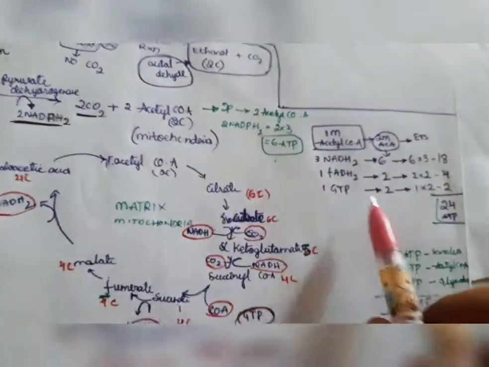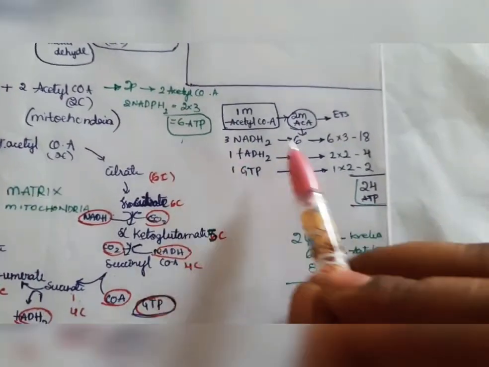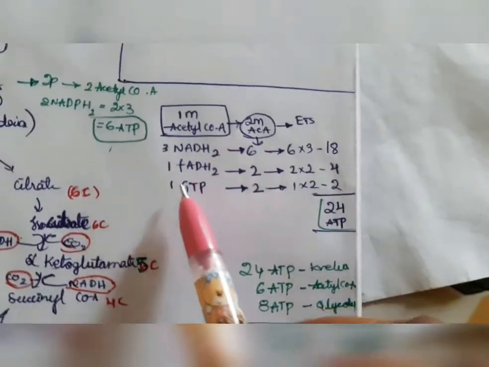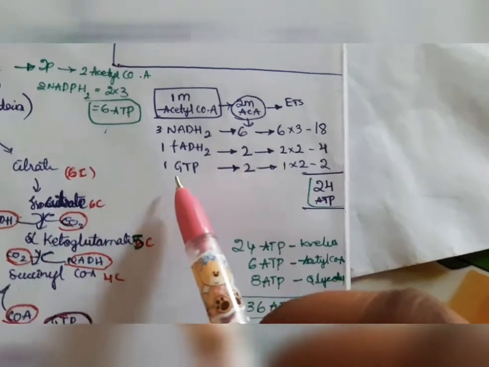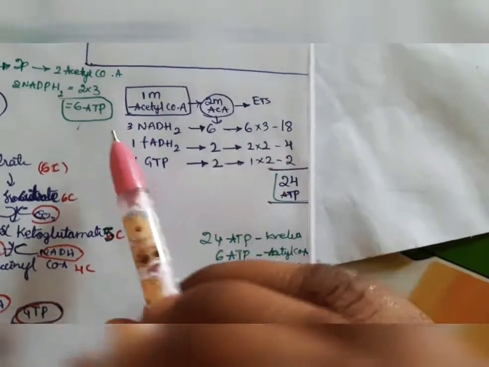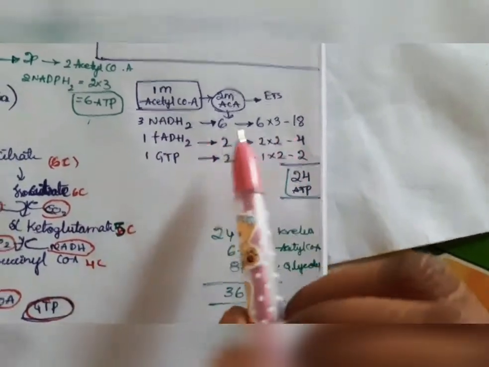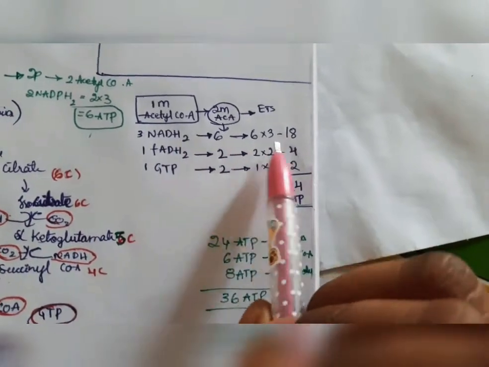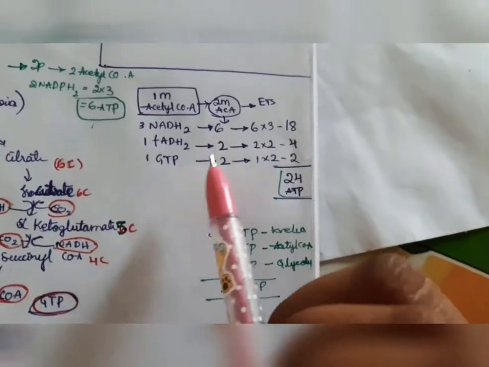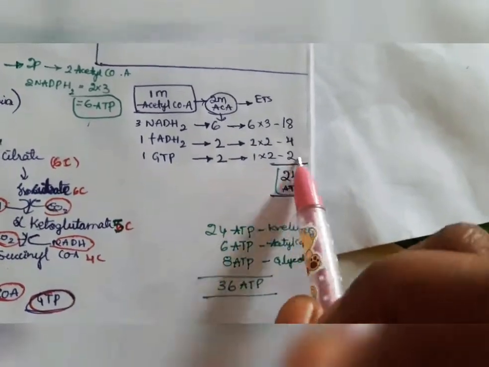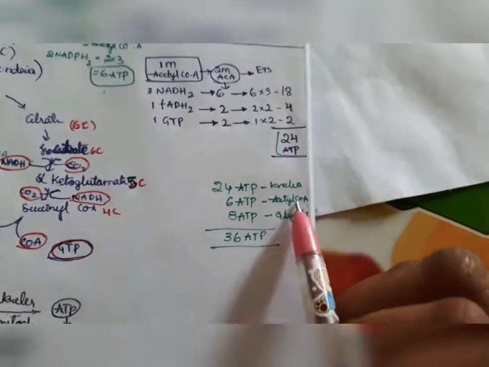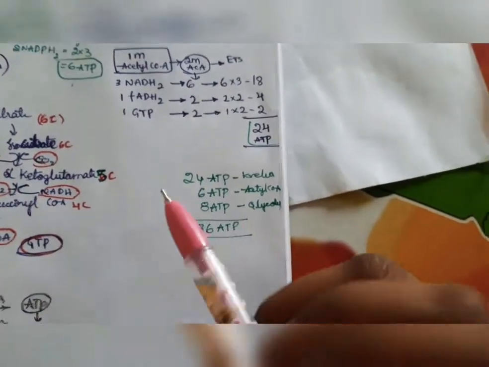For 2 acetyl coenzyme A, how many will form? It will double. That's it: 3 into 2 is 6, and 1 into 2 is 2. For one molecule of acetyl coenzyme A in the Krebs cycle, we get 3 NADPH2, 1 FADH2 and 1 GTP. For 2 molecules, we double: 6, 2 and 2. Now we apply the values: for 1 NADPH2 we get 3 ATP, so 6 into 3 is 18. 1 FADH2 is equal to 2, so 2 into 2 is 4. 1 GTP is equal to 1 ATP, so 2 into 1 is 2. Total, how many ATP do we get in the Krebs cycle? 24.